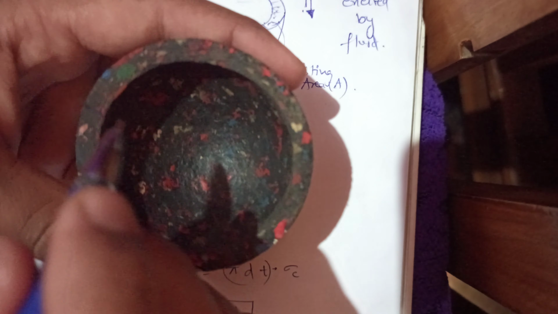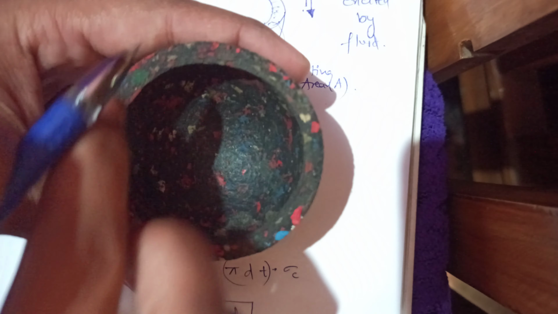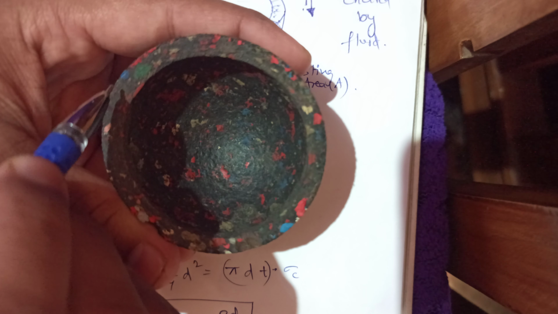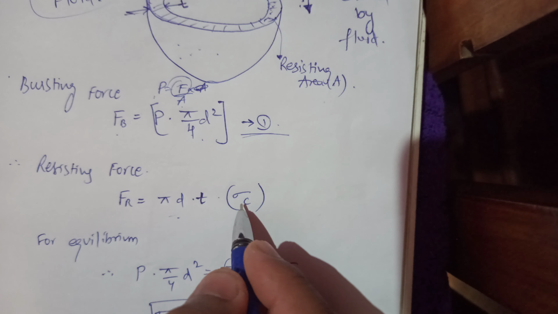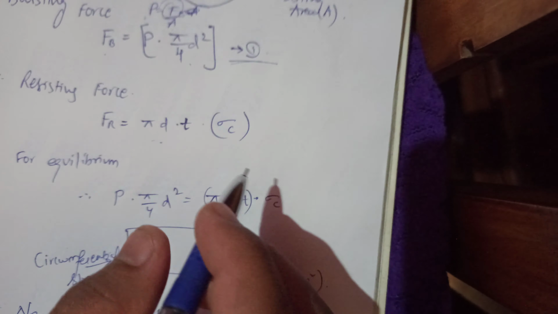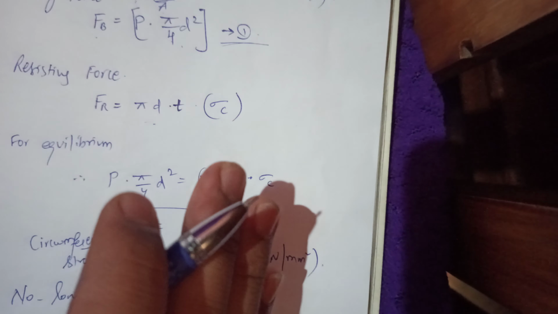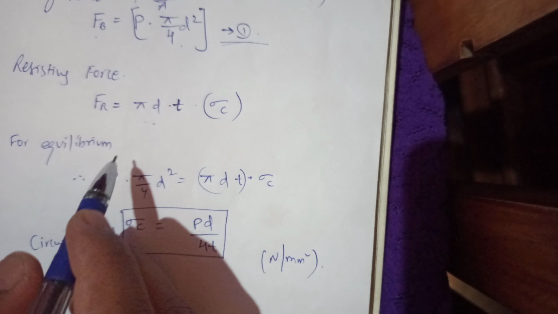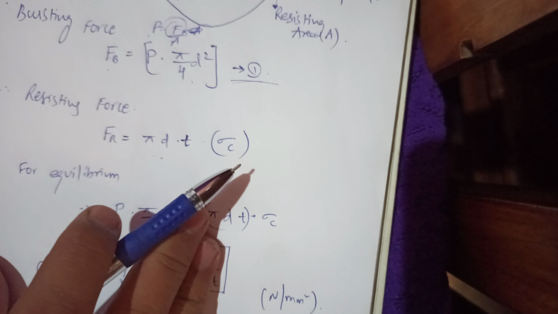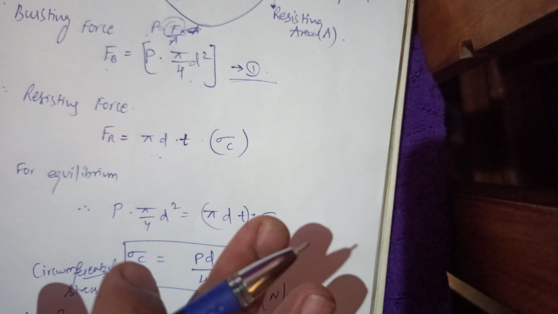For this, if you want to calculate the area, it is a ring-like structure. So what is the area? Pi d times thickness, where pi d is the circumference, times the thickness t, and sigma c is the circumferential stress. For equilibrium, no failure will happen when the bursting force and the resisting force are equal. When both forces are equal, failure will not happen.